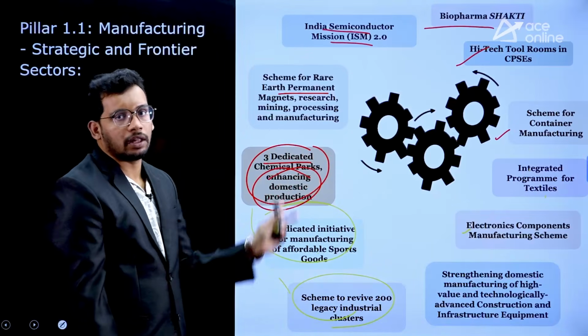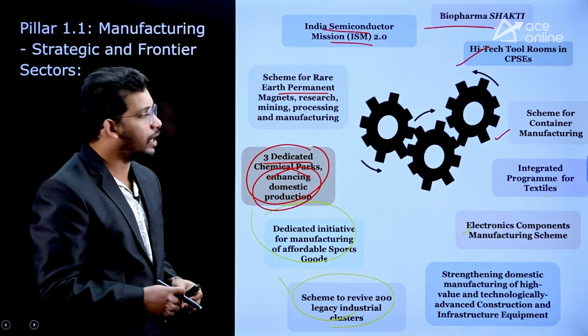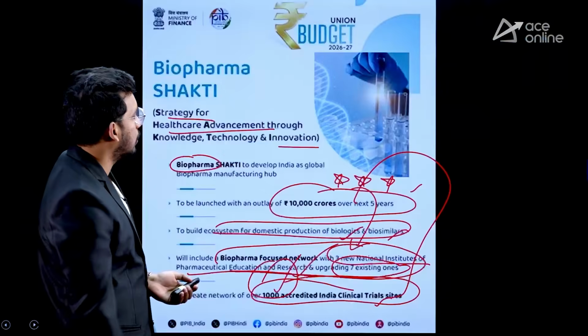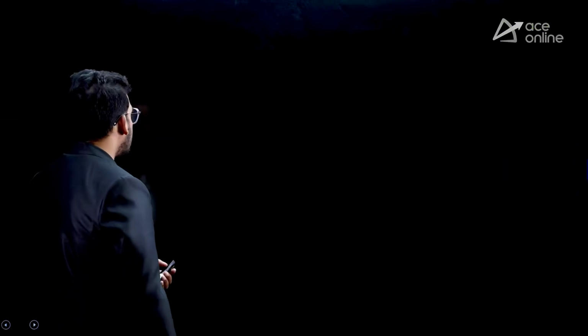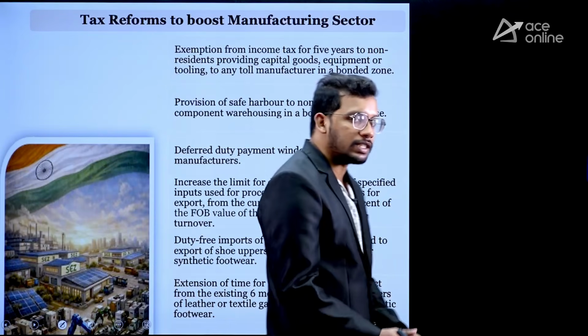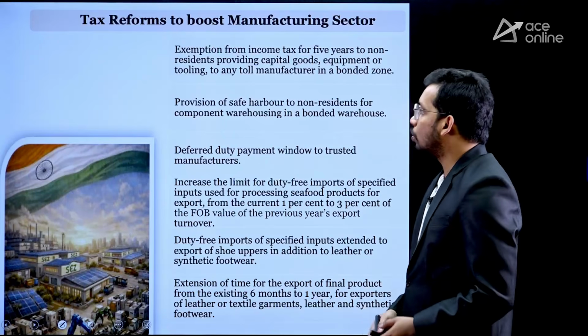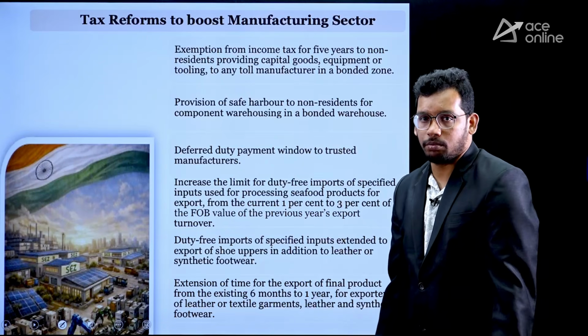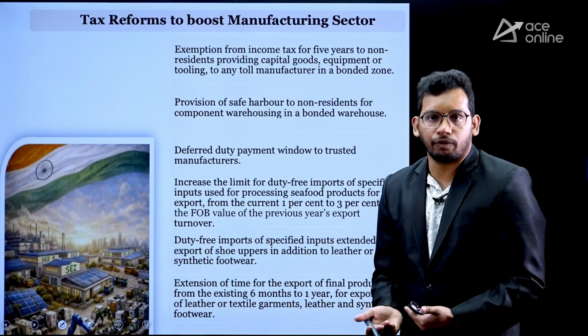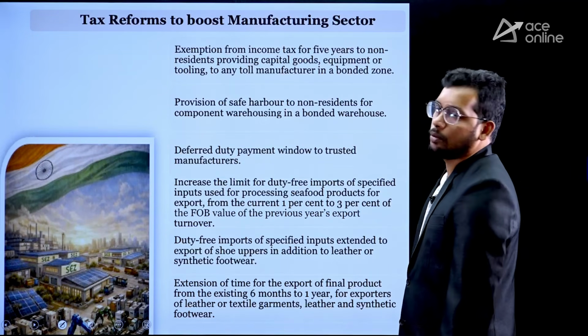So we have discussed all the schemes which government is going to implement in the next 1 year for the manufacturing sector. Similarly, we will see about the tax reforms in the manufacturing sector. So we are discussing pillar 1.1, which is the manufacturing sector. Government also has brought some tax reforms. Not only have they put forward the schemes, but they have also brought some tax reforms.